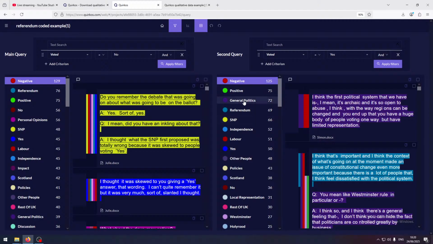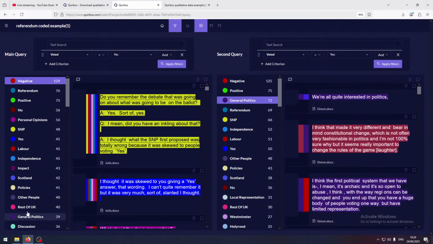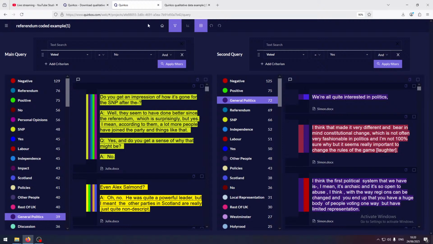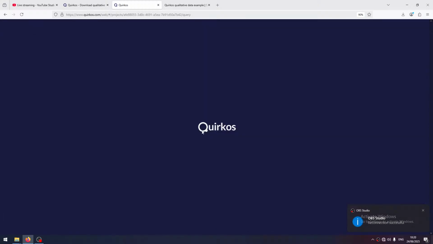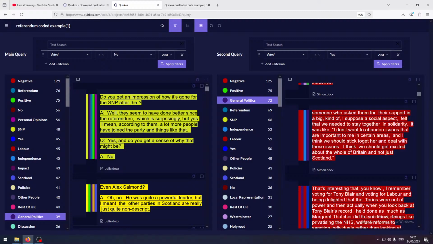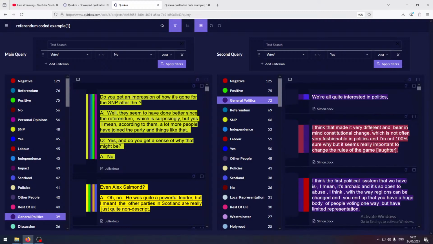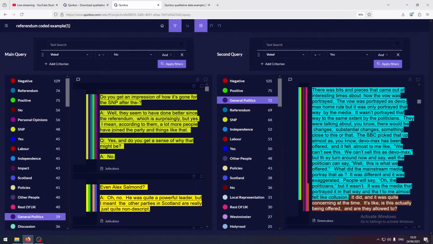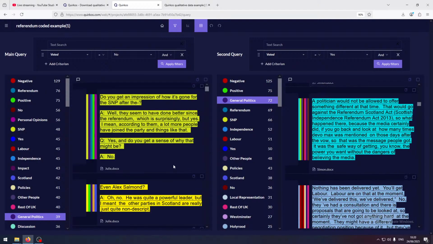But okay, so that's kind of interesting. We don't want to rely purely on the numbers, but the no voters didn't talk about politics in general as much. So what we want to do is see, not just rely on those different numbers there. We want to see actually what the text says. So we want to go through and read side by side and see what differences there are in the way that these different groups of people talked about these things.